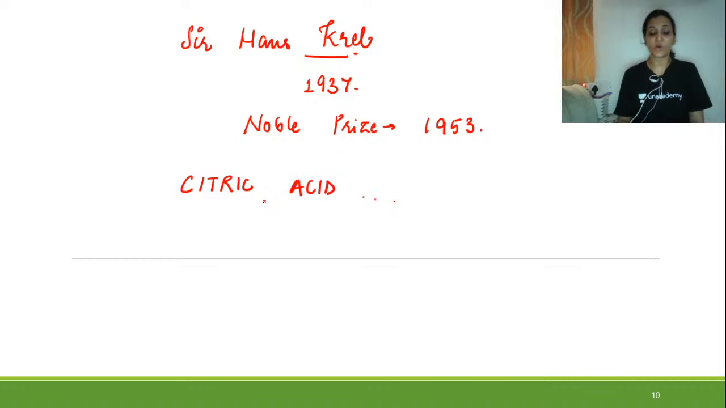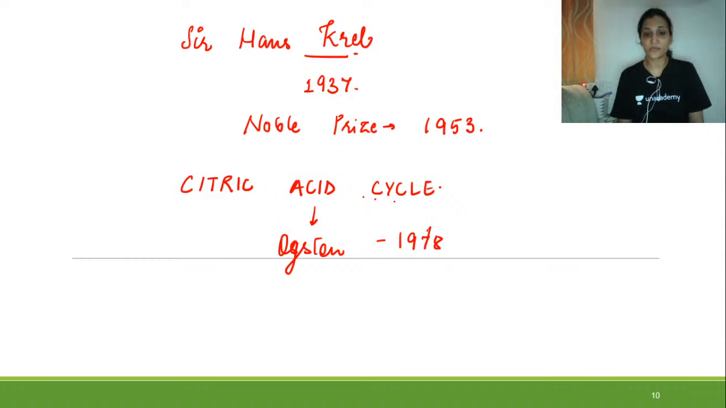Because of the discoverer, Oxton, who in the year 1948 described that the tricarboxylic acid in the TCA cycle is actually citric acid. So it is also called the tricarboxylic acid cycle after the name of the scientist, and also the citric acid cycle, tricarboxylic acid cycle, or Krebs cycle.